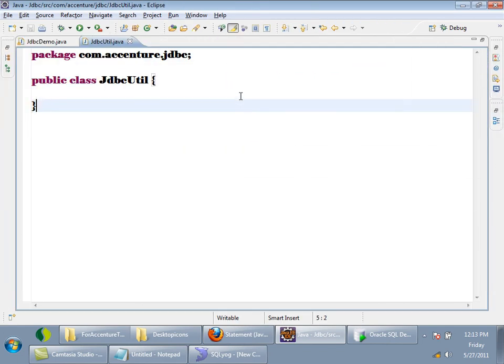All of you write this class, because in future also in my J2EE also I will be using this JDBCUtil. Whenever I want to insert, update, delete, whatever it is, I will call a method in this util. Now I want to write code for insert.